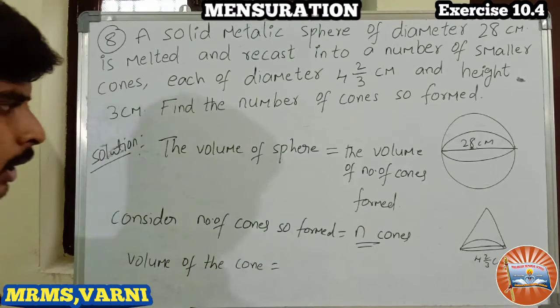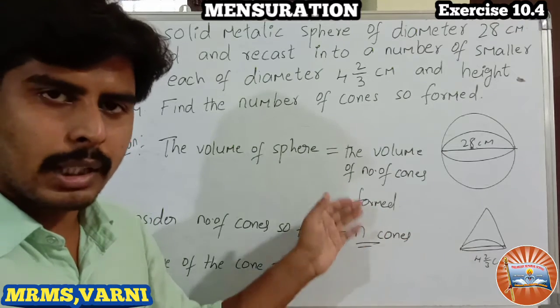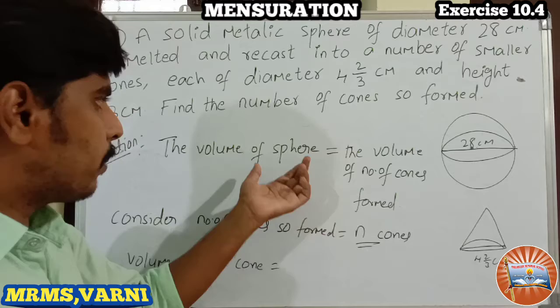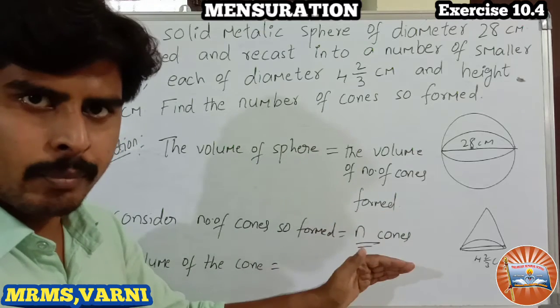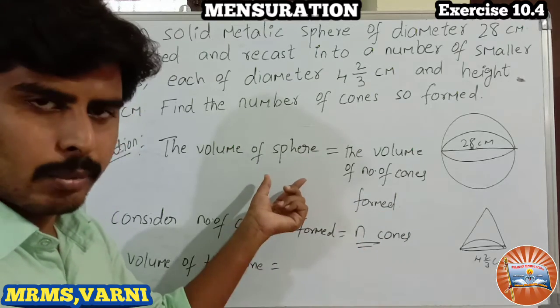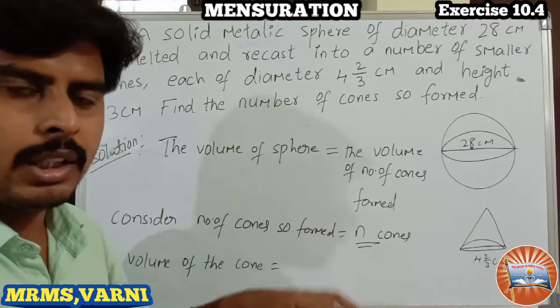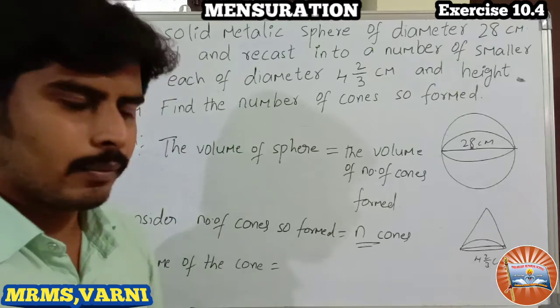Because the volume of the number of cones is equal to the sphere volume. To find the volume of the number of cones, first of all we need to find the volume of one cone, with the given measurements.